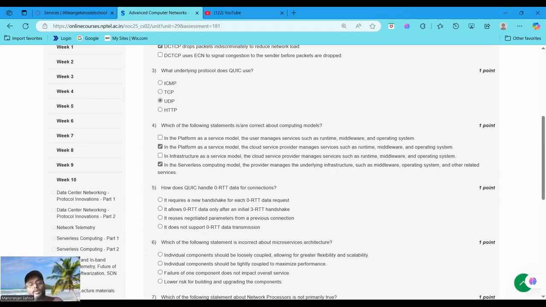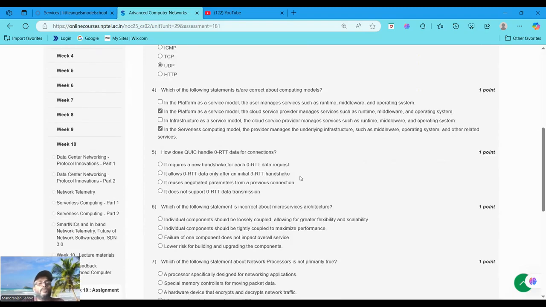Why do we choose this as a correct statement? In the serverless computing model, such as AWS Lambda or Azure Functions, the cloud provider fully manages the underlying infrastructure, including the operating system, middleware, runtime and scaling. The user only provides the application code as functions and does not need to manage the server, operating system, middleware or other related services. The provider handles all these aspects, making serverless computing highly abstracted. That's why this statement is correct. So among statements 1, 2, 3 and 4, statement 2 is correct and statement 4 is correct. That means we choose option B and option D. Got it? Now moving to question number 5.